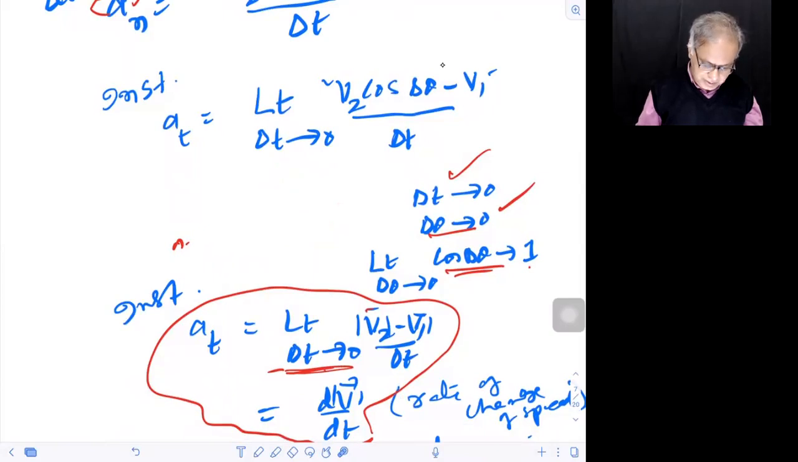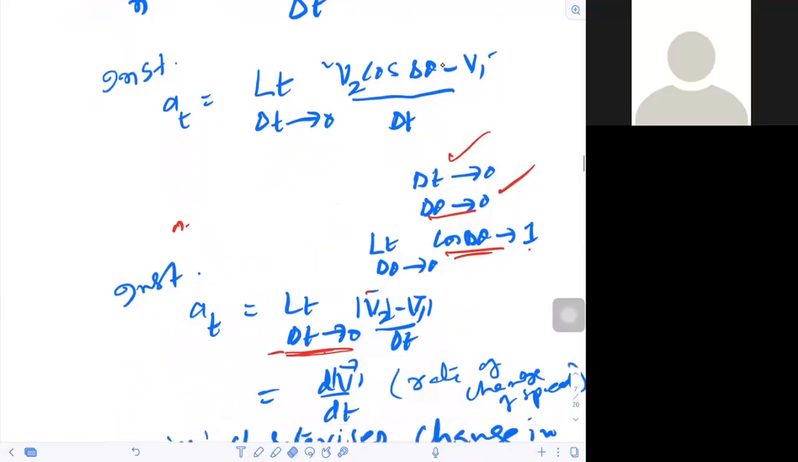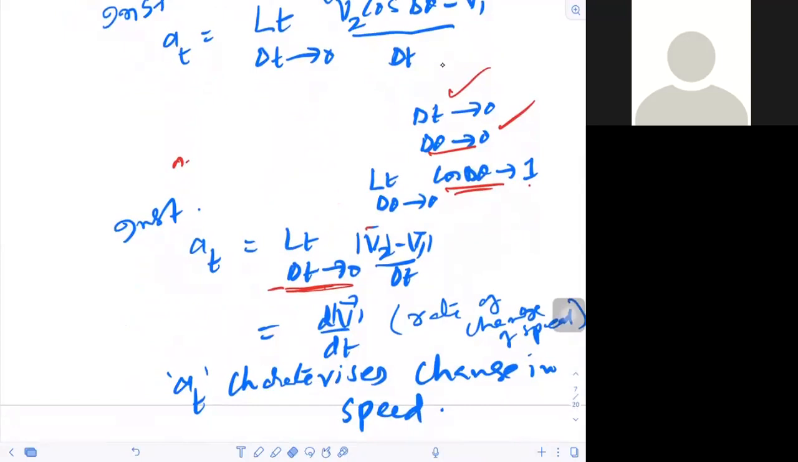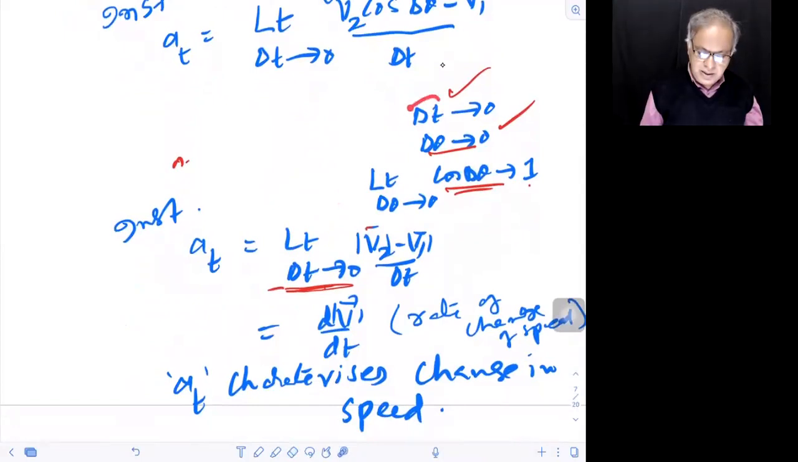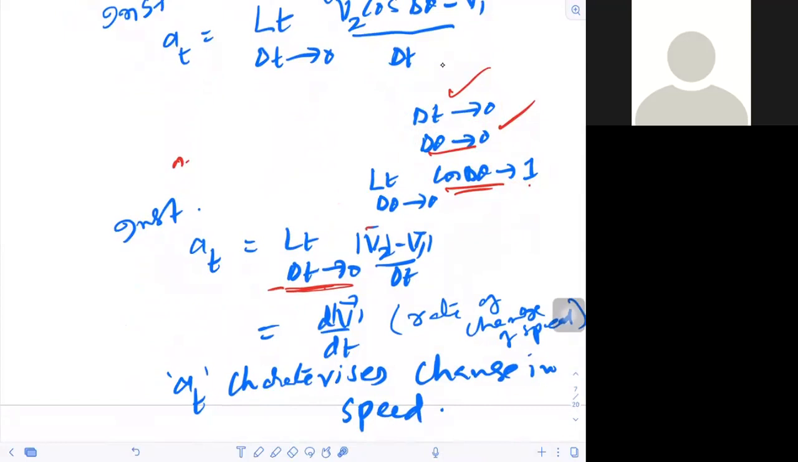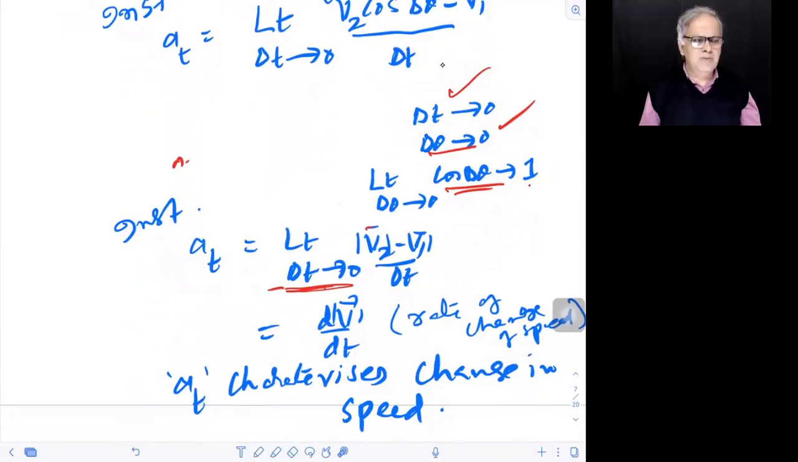Hello, children. So this is what we wrote. As delta t is tending to 0, delta theta also tends to 0. But when delta theta tends to 0, children, cos delta theta becomes 1. Cos 0 is 1, right? For very, very small values, cos is almost 1. If you look into the trigonometry table also, you can see that.